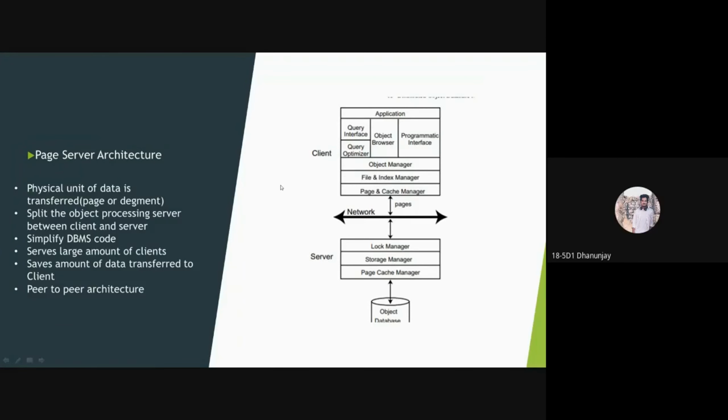As we know, clearly both architectures have important advantages and limitations. There are systems that can shift from one architecture to the other. For example, O2 would operate as a page server, but if the conflicts on pages increase, it would shift to object shifting.